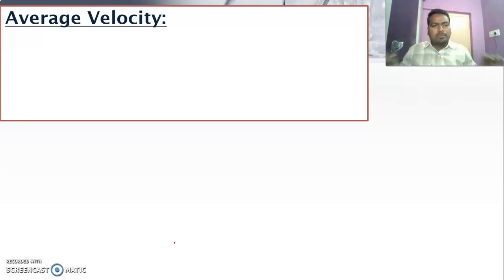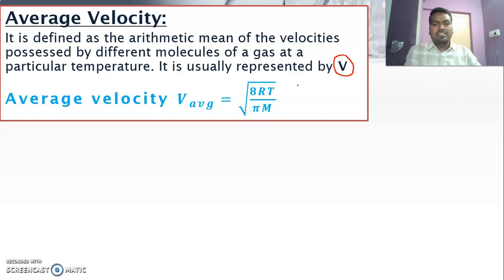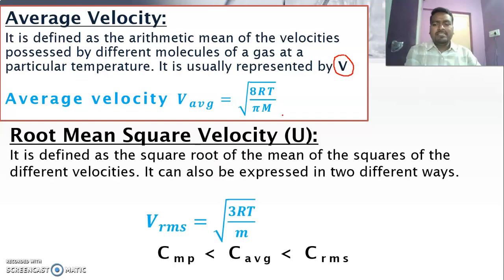The arithmetic mean of all the velocities possessed by the molecules is called the average velocity. It is systematically defined as the arithmetic mean of velocities possessed by different molecules of a gas at a particular temperature. This average velocity is represented by v bar. The mathematical expression for average velocity is v average equals square root of 8RT divided by pi M. Next important velocity is root mean square velocity.